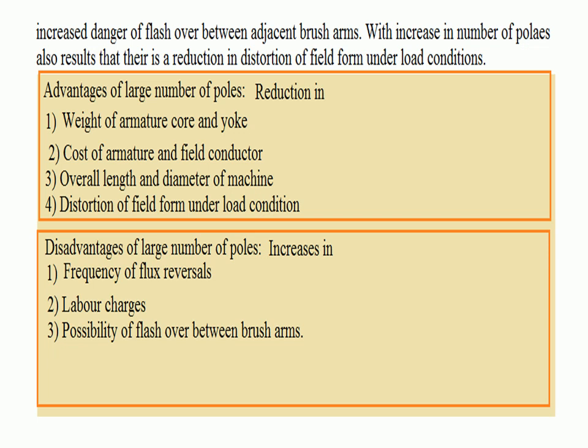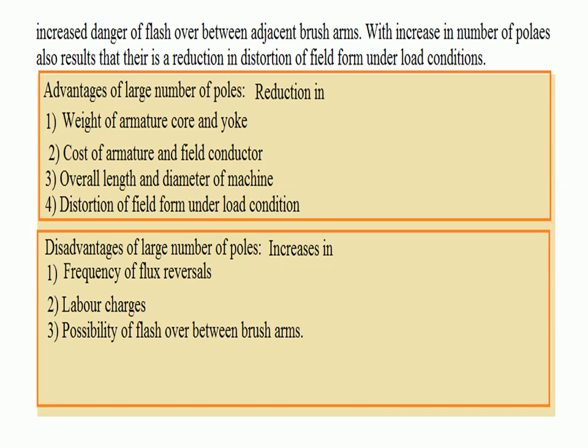Summarizing all the points, if we are using a higher number of poles, the advantages are reduction in weight of the armature core, weight of the armature yoke, cost of the armature and field conductor, overall length and diameter of machine, and distortion of field form under load condition. These all reduce.